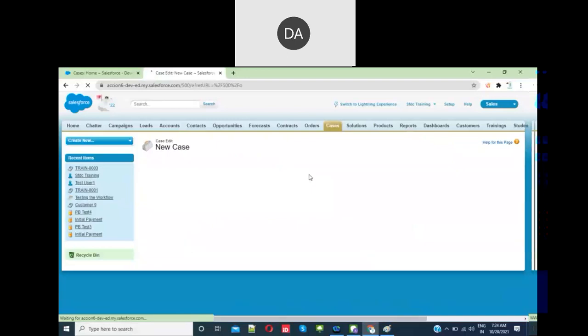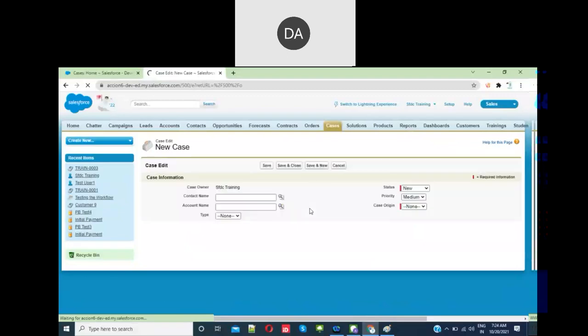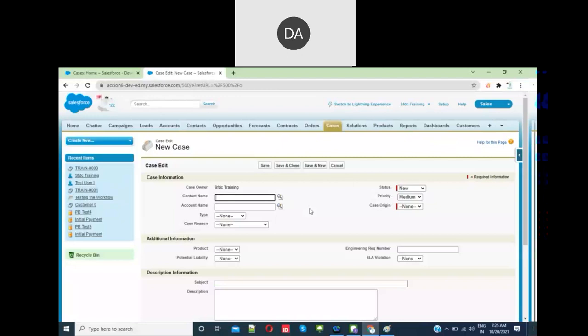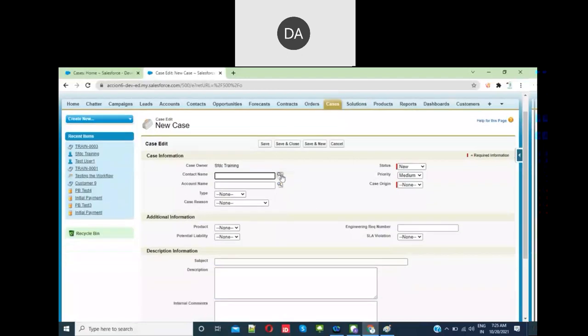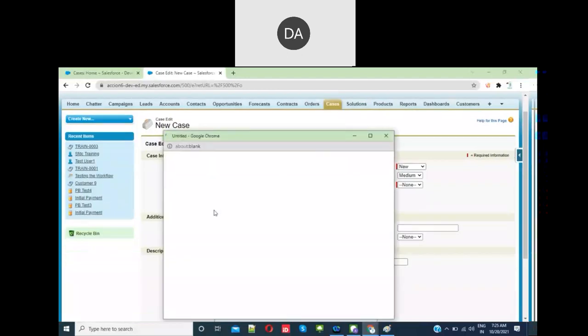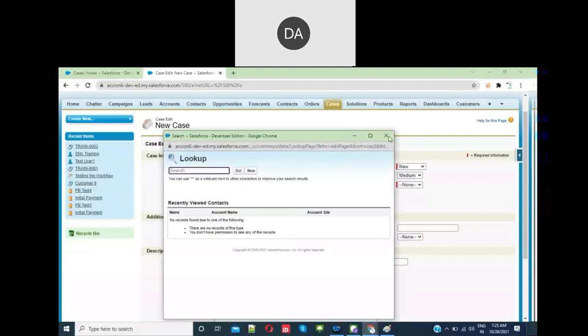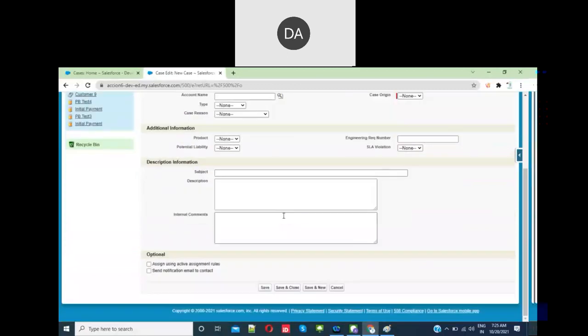Now, generally, what happens whenever a case or any record is created, the owner of the record will be the same user who creates the record. That user will be the owner of the record. I'm giving test.